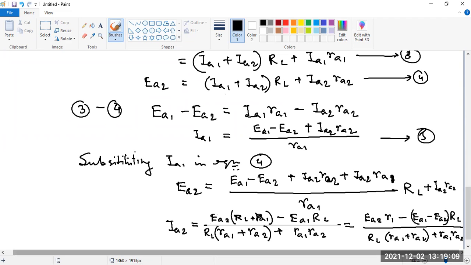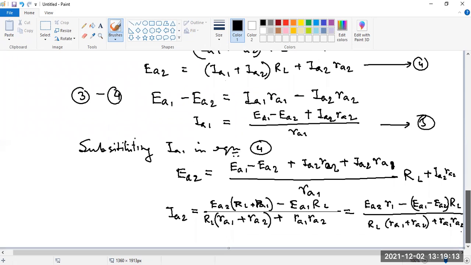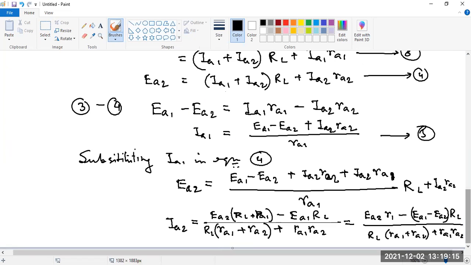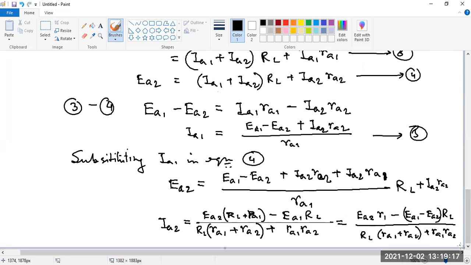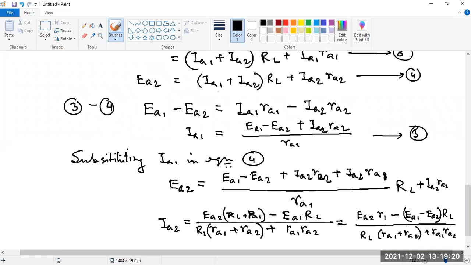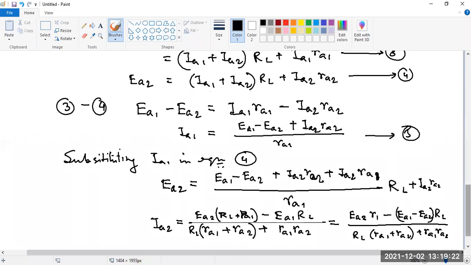So this you can write as equation number 6.